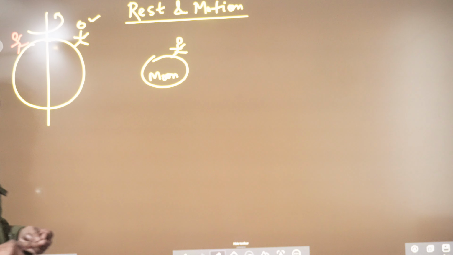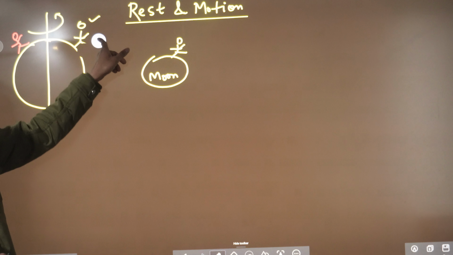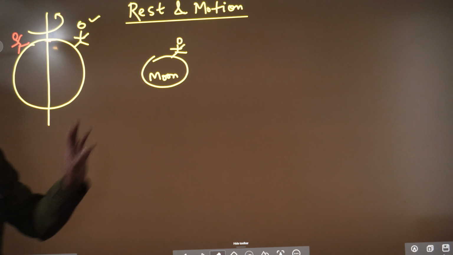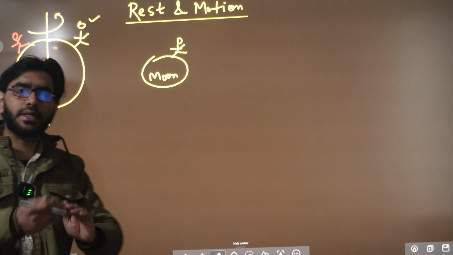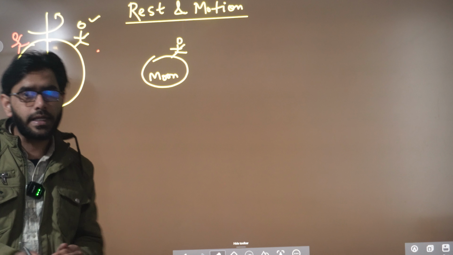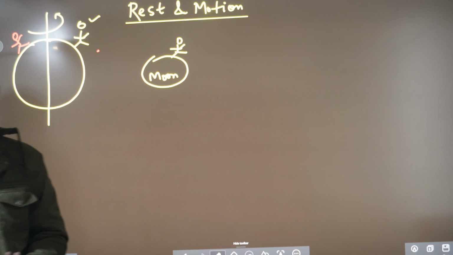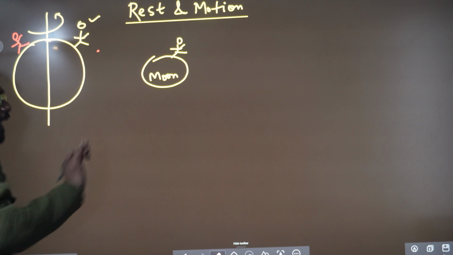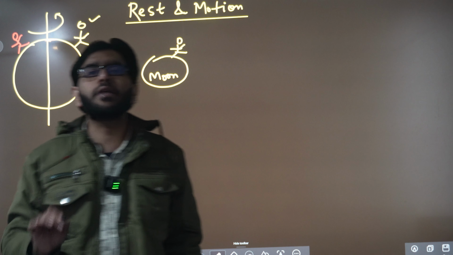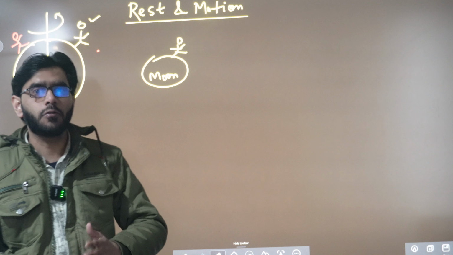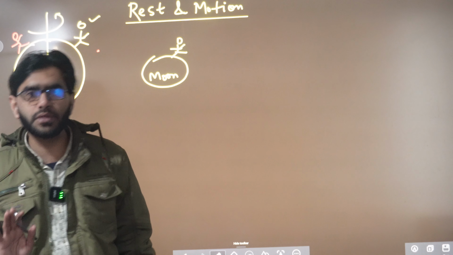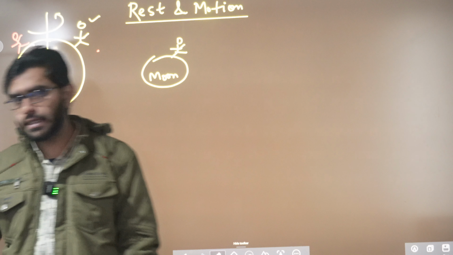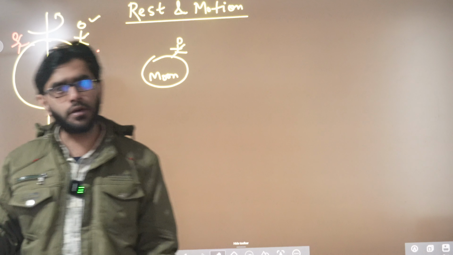Right? Then moving ahead, this person can be in motion and this person can be at rest with different observers. The same person who is at rest is in motion with respect to some other person. So it implies that motion is a relative term. With whom you are asking, who is the observer? If you are the observer, then I am at rest. If someone else is the observer, maybe I can be in motion.